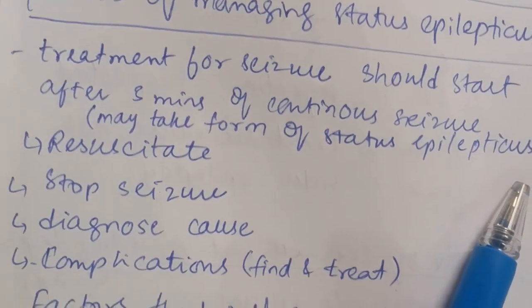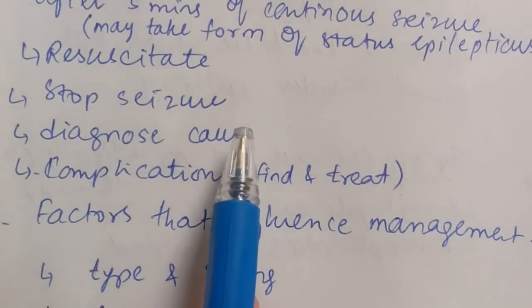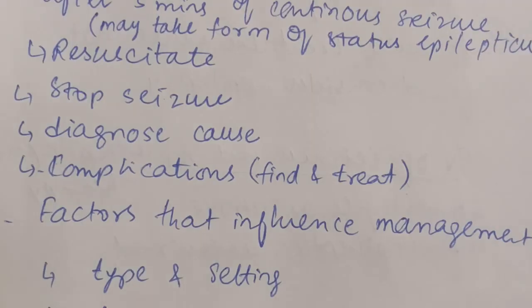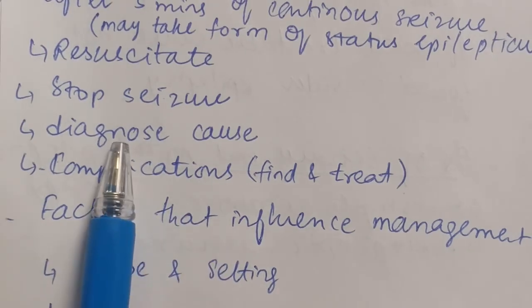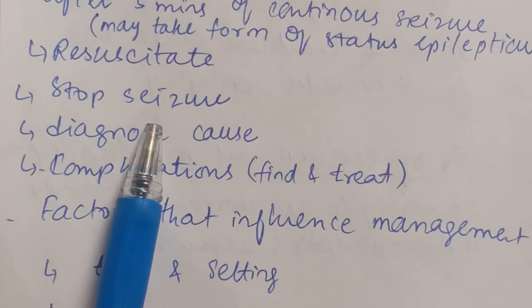So what are the goals of managing status epilepticus? First of all, we are going to resuscitate the patient. While resuscitating, we are going to look at airway, breathing, circulation, and we are going to manage these things first. Then we are going to stop the seizure. We are going to diagnose the cause, because there are many causes of seizures.